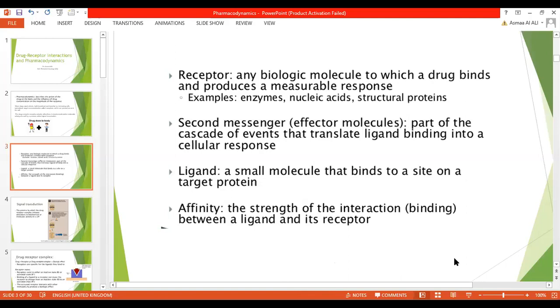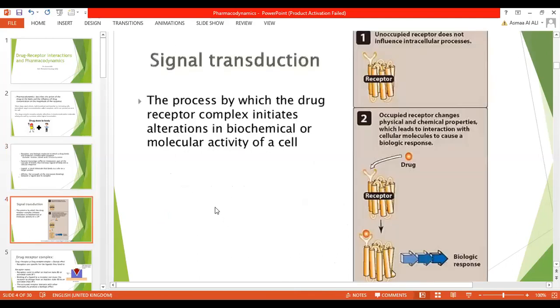Could be enzyme, could be nucleic acid, any chemical molecule. What is signal transduction? Signal transduction, the process by which the drug receptor complex initiates alteration in biochemical or molecular activity of the cell. If we ask ourselves how this alteration could happen.